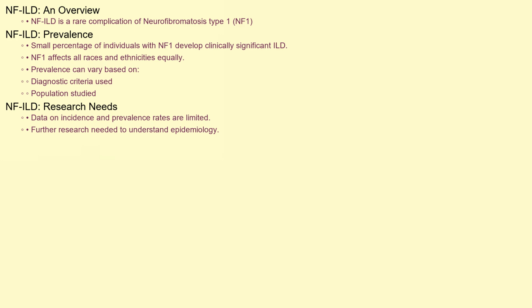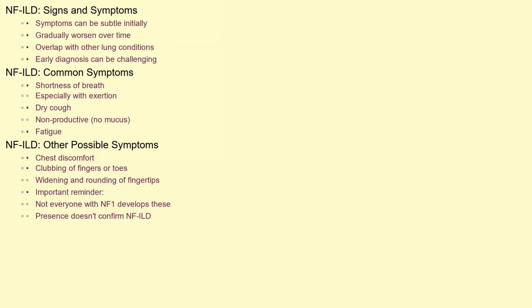It's estimated that a small percentage of individuals with NF1 will develop clinically significant ILD. Because NF1 is a genetic disorder, it affects people of all races and ethnicities equally. However, the prevalence of NF-ILD can vary depending on the diagnostic criteria used and the population studied. Due to its rarity, data on specific incidence and prevalence rates are limited, and further research is needed to better understand its epidemiology. The signs and symptoms of NF-ILD can be subtle initially and gradually worsen over time.